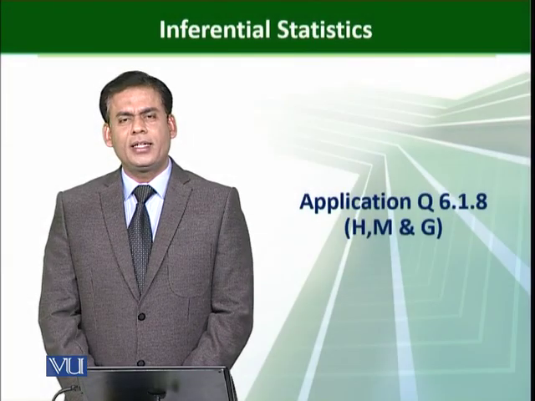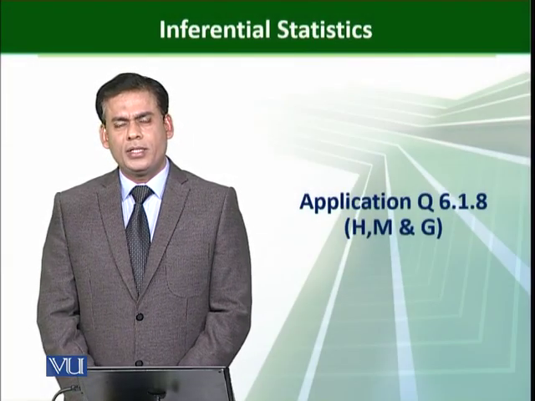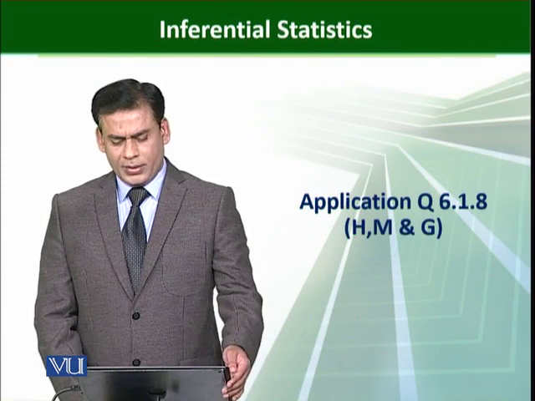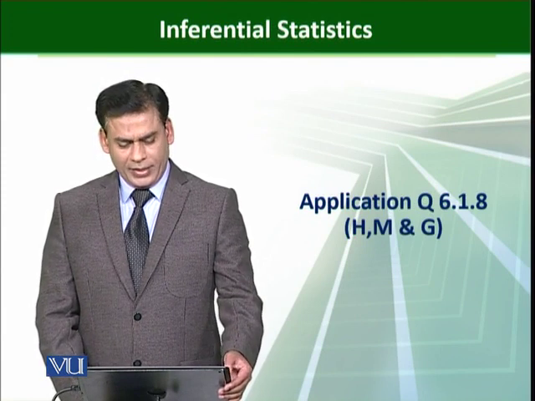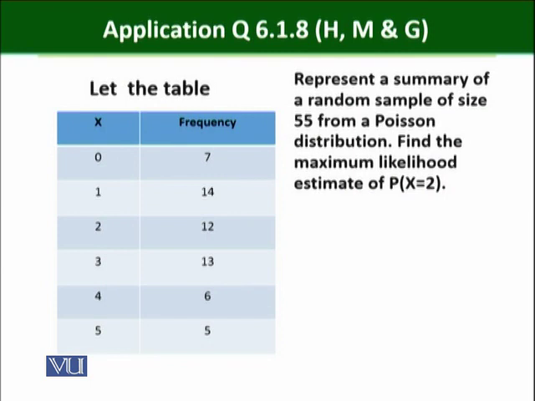Further, we take another type of question from this book, question number 6.1.8. Let the table, you can see that x has the values 0, 1, 2, 3, 4, 5 with the frequencies 7, 14, 12, 13, 6 and 5. That is some sort of discrete distribution.